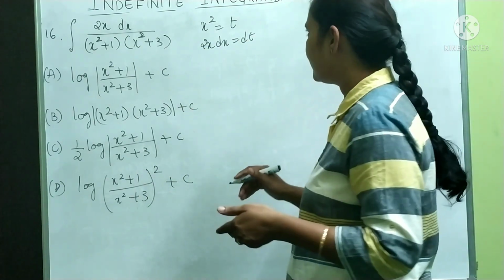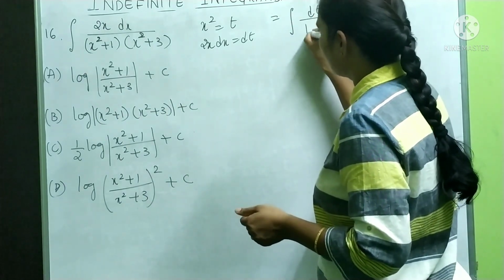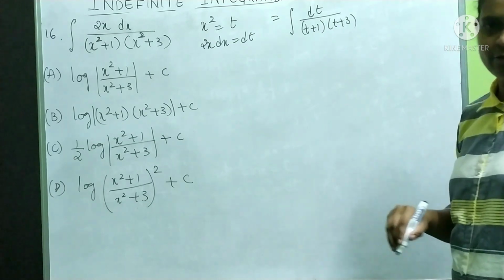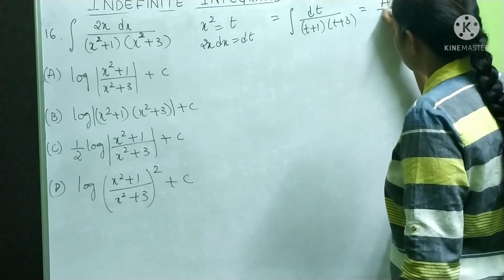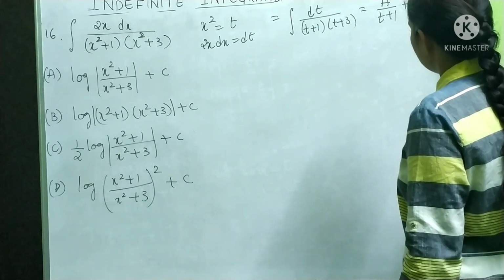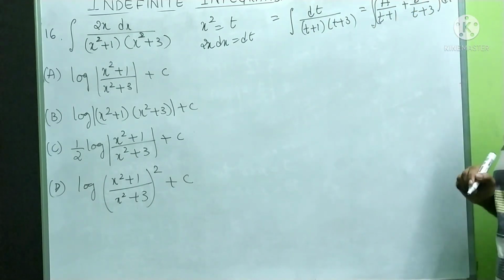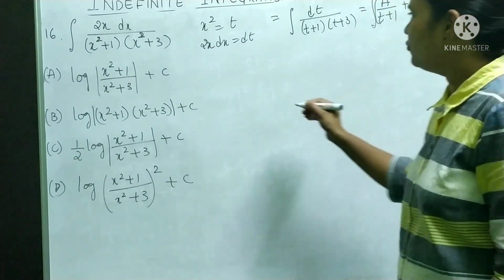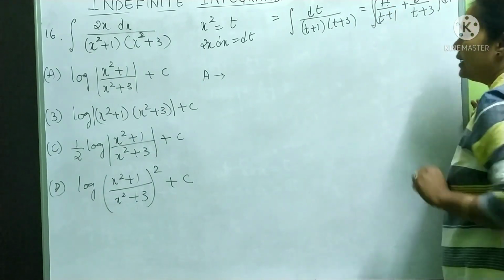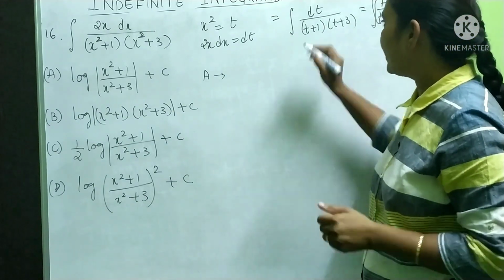Now question has been changed. So now the question is integration of dt by t plus 1 into t plus 3. Now it is easy for us. So this is nothing but a by t plus 1 plus b by t plus 3 into dt. That is our integration. To find a, what I have to do? What is denominator of a? T plus 1. T plus 1 is equal to 0 means t is equal to minus 1. So put t is equal to minus 1 here.